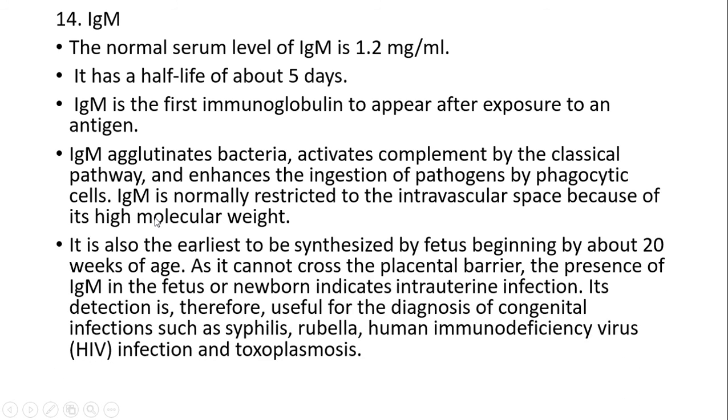It is also the earliest to be synthesized by the fetus, beginning around 20 weeks of age. As it cannot cross the placental barrier, the presence of IgM in the fetus or newborn indicates intrauterine infection. Its detection is therefore useful for diagnosis of congenital infections: syphilis, rubella, HIV and toxoplasmosis.